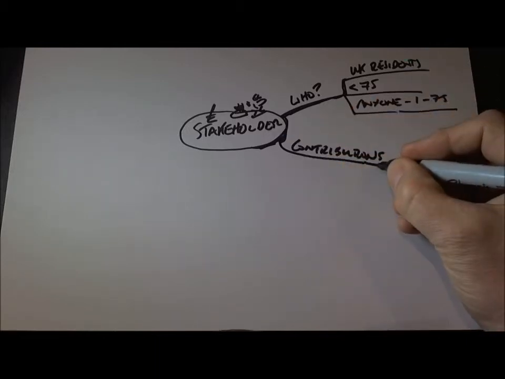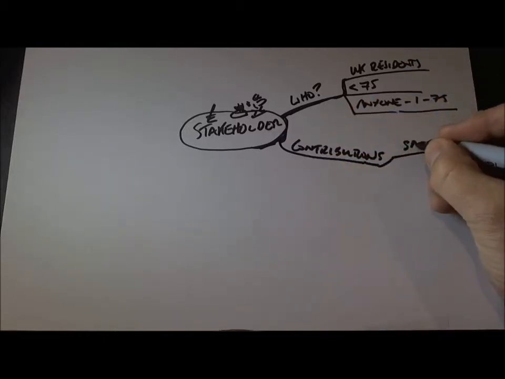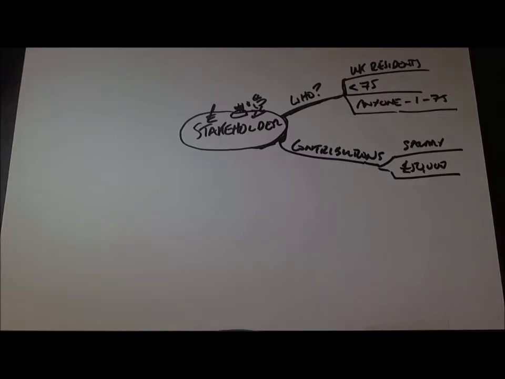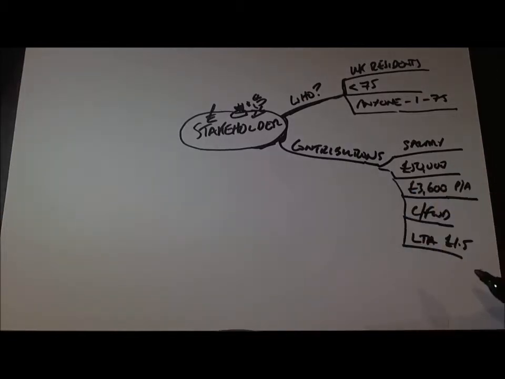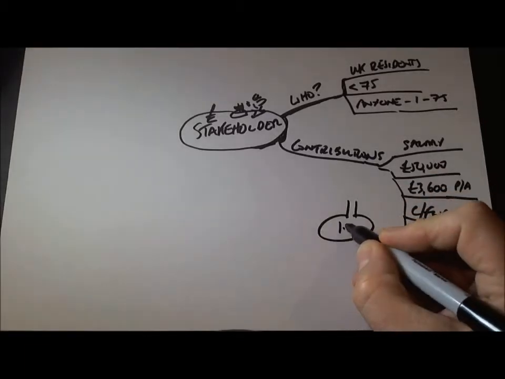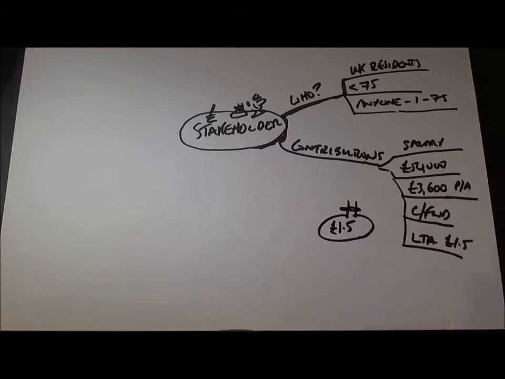So the rules here on contributions is you can pay in your salary. Up to £50,000 is the maximum, isn't it, as we know. So, if you can afford to put 50 grand in, then you can do. And there's some facts and figures really there. So I'm going to draw a couple of pictures there. Here's a little money bag with 1.5 million in there, just to remind me that's the maximum fund you can have. And you can play around with these things if you want to have some pictures and branches. Smarten up the branch a bit there.